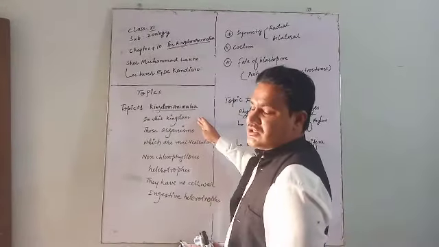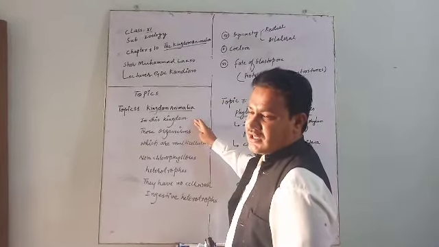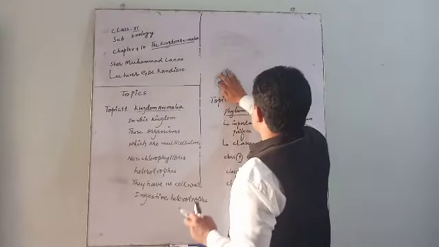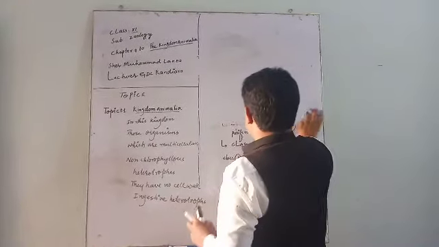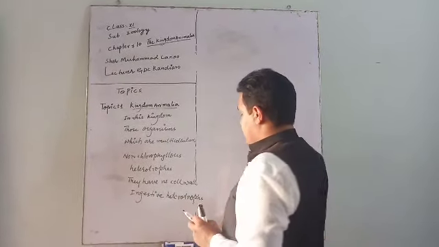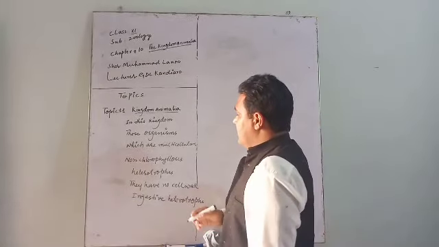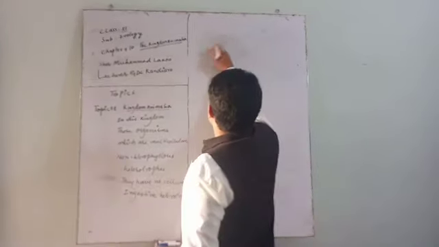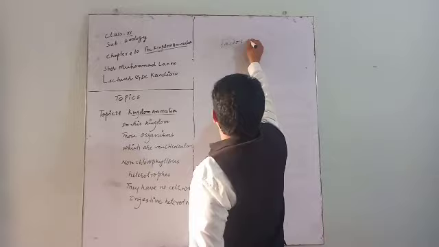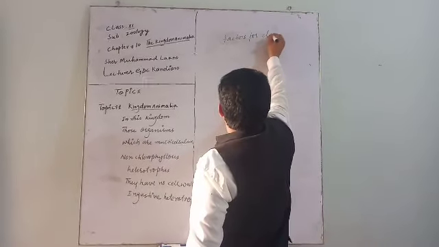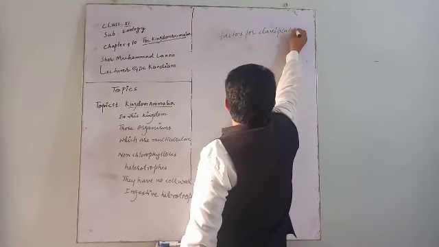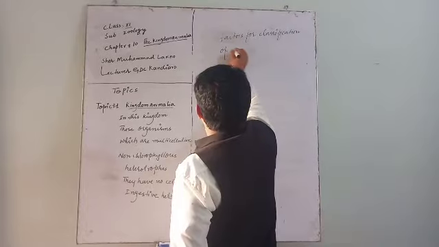In this kingdom, the most conspicuous organisms are included. The most complex organisms are included in this kingdom. The most important organisms are included in this kingdom. Then we have factors for classification of animals.